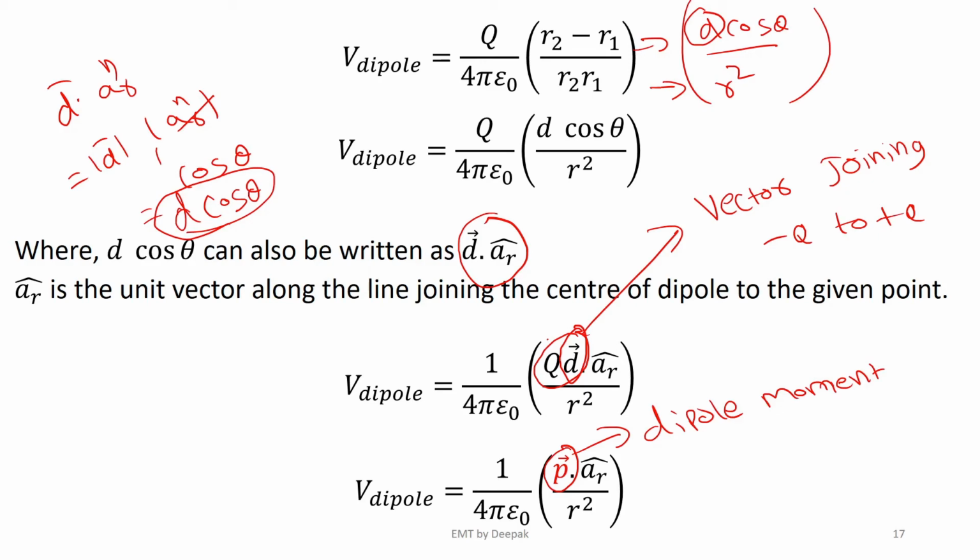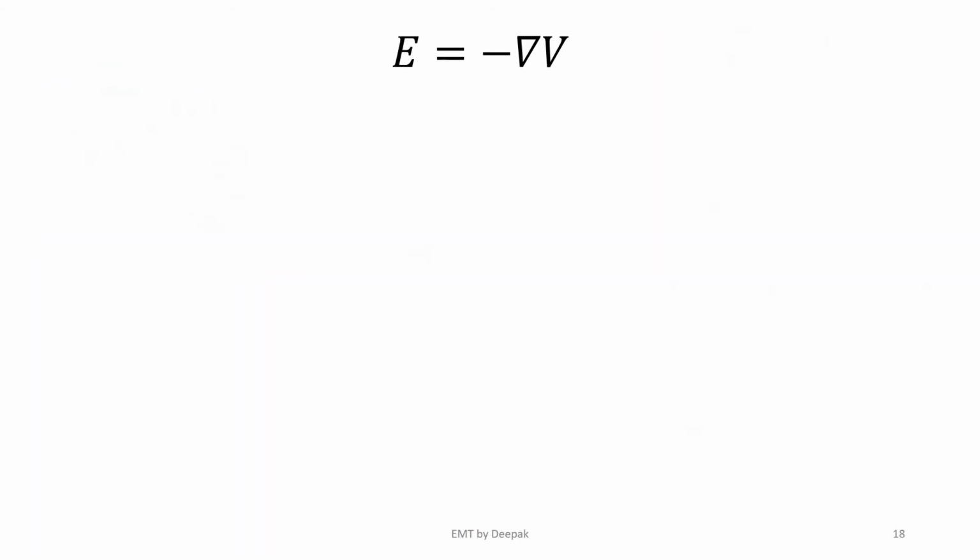Now that we have obtained the electric potential, it is my duty to get the electric field intensity, where the electric field intensity is the negative gradient of the potential of the electric dipole.